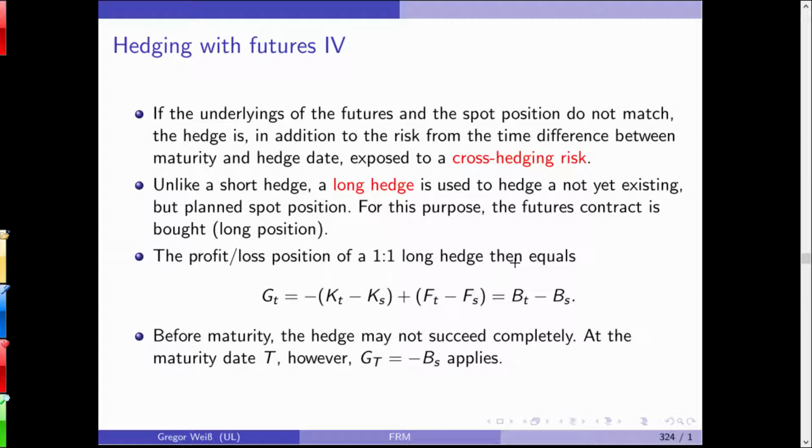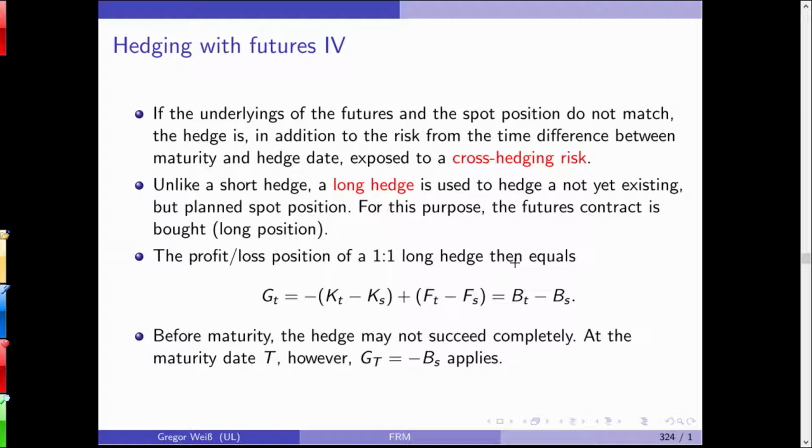Unlike a short hedge, you can also do a long hedge. It's used not to hedge a yet existing, but a planned spot position. So for example, you want to buy a stock in the future. And for this purpose, you do a long hedge. So the profit loss position of a 1-1 long hedge is minus KT minus KS plus FT minus FS. And again, it's the difference of two bases. Just this time, the bases are quite opposite.